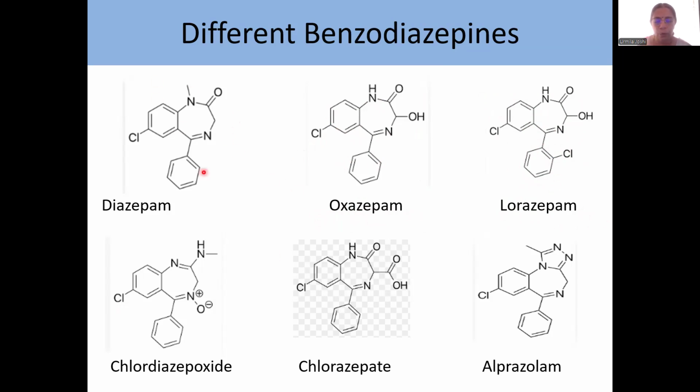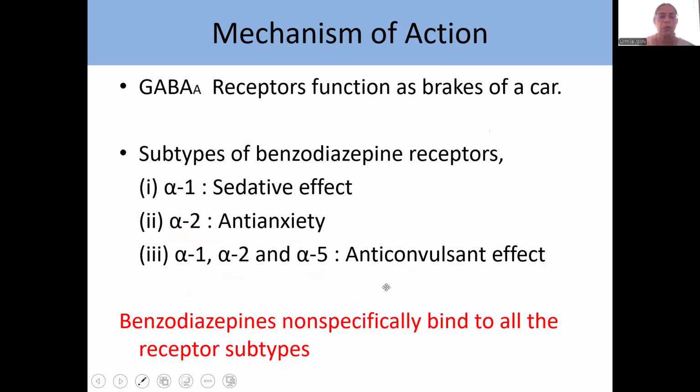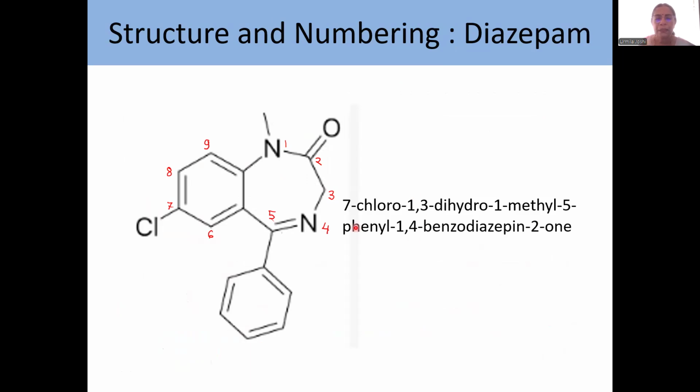Okay, that is the way to remember. Chlorazepate, how are you going to remember? ATE is a suffix for esters. And this acid can get converted to ester. That is how you will remember chlorazepate. And once you know the nomenclature of diazepam, you will be able to write the nomenclature of other drugs.